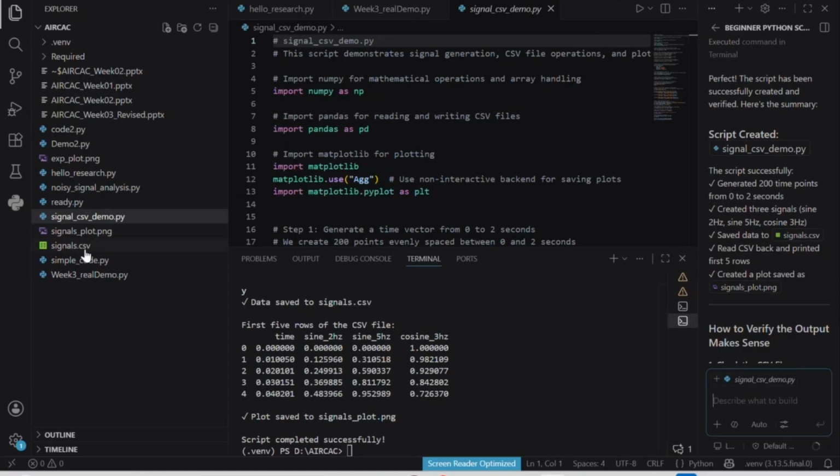For example, these signals here I created, we call them synthetic signals. But let's say these signals are coming from real measurement. If we tell it to write code that uses the signals and saves it, and we forget to tell it to save in a new file, not signals, this is our mistake.